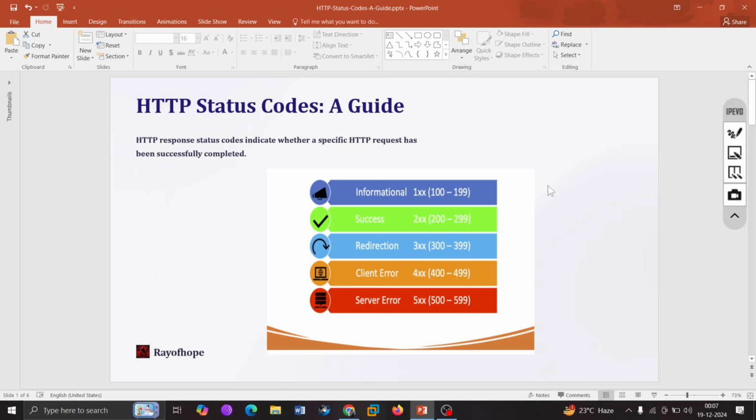This is the most common yet most complicated topic, and most people sometimes have doubts about it, right? We are going to talk about HTTP status codes in detail actually, right?